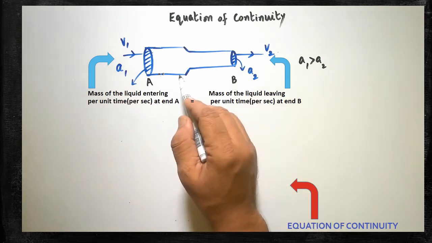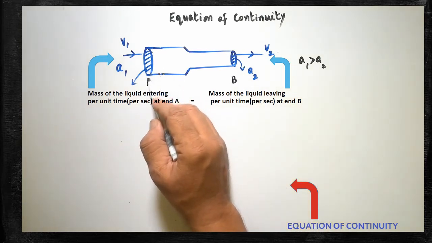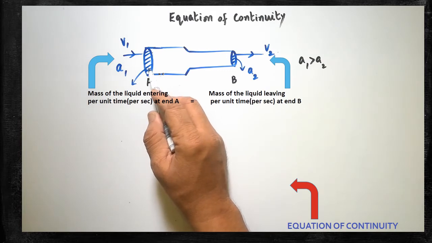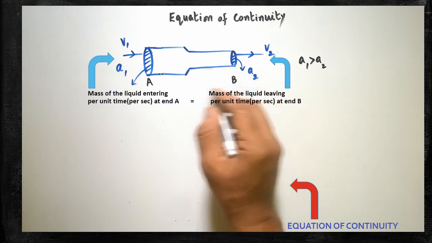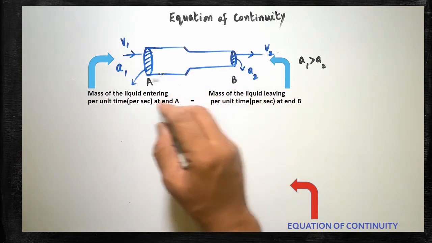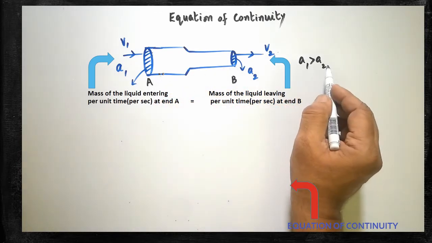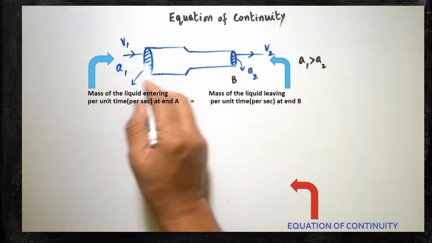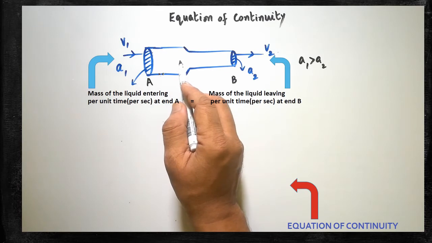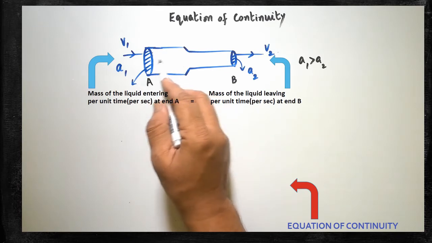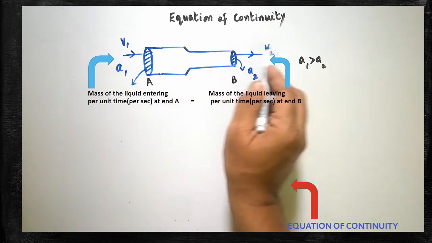Here I have drawn a pipe in which, at one end, end A, the area of cross section is A1. At the other end, B, the area of cross section is A2. So from the diagram, it is clearly understood that A1 is greater than A2. When the liquid flows through the pipe, you have to assume that the liquid is moving in a streamlined motion. That is, an incompressible liquid flowing through the pipe in a streamlined motion.